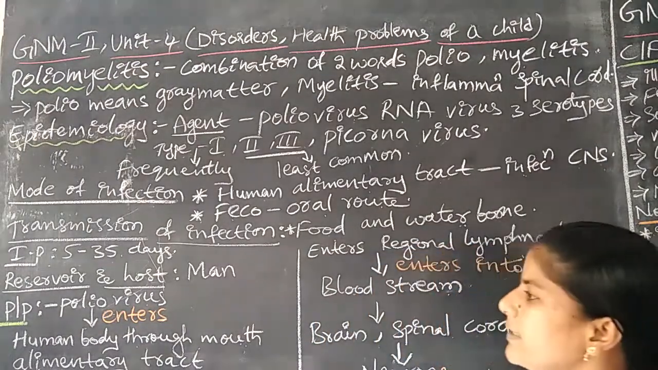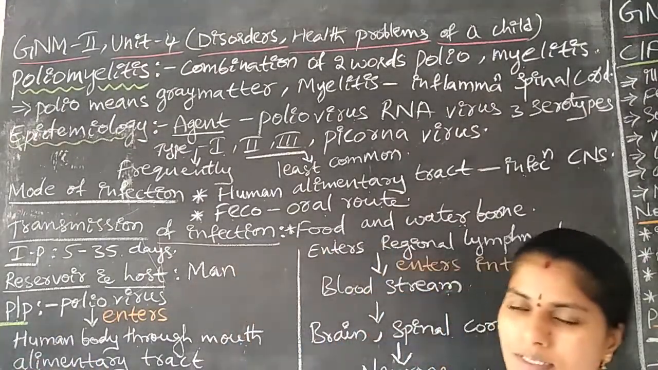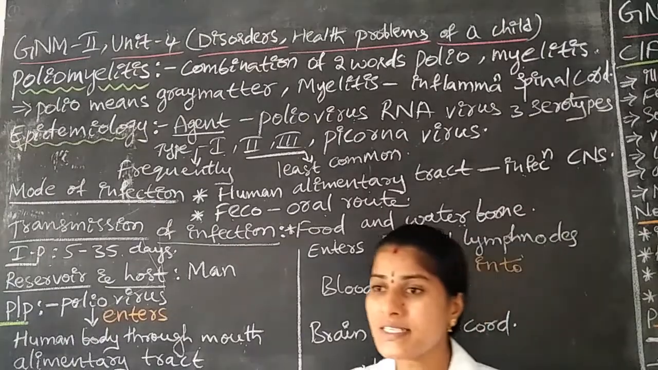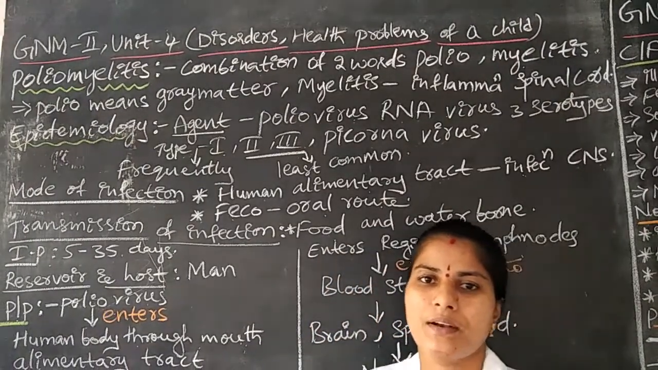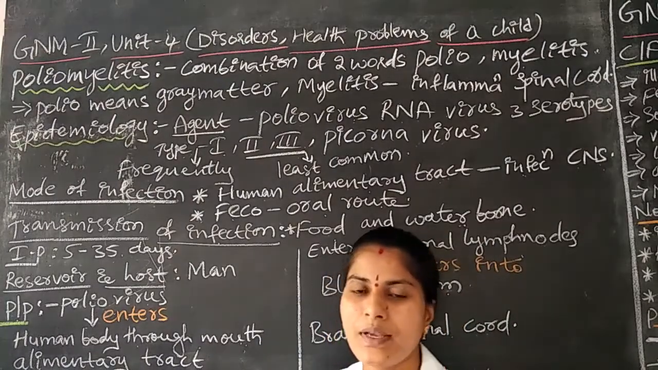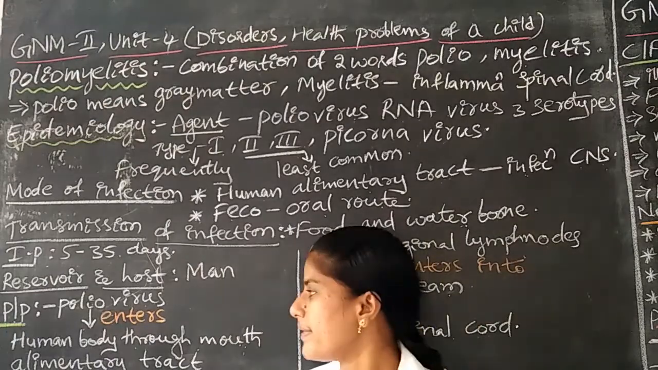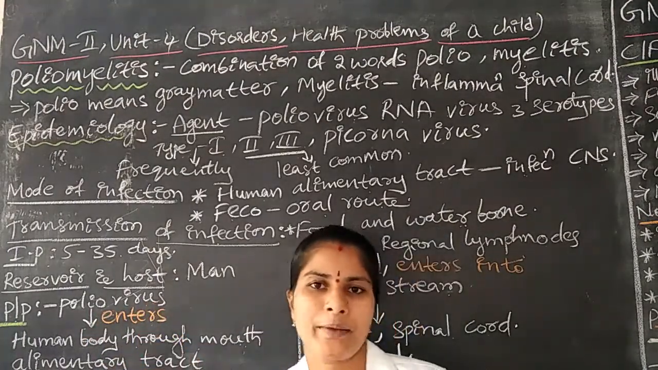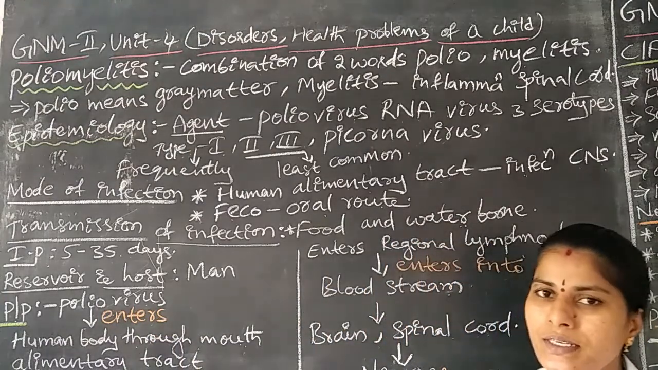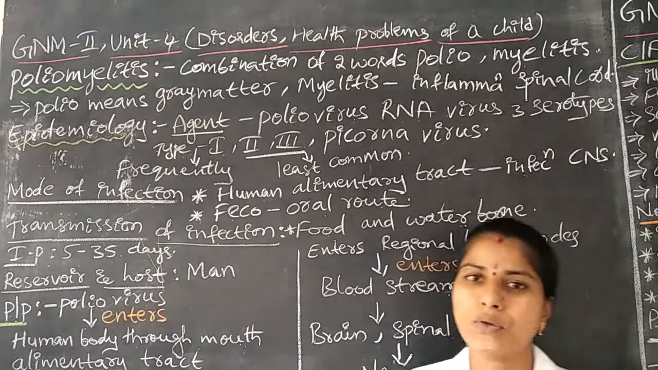Next, we go to the pathophysiology. What is meant by pathophysiology? It explains the way the disease organism multiplies. This is explained in the pathophysiology. In this, the poliovirus enters the human body. The poliovirus enters the human body through the alimentary tract, by the mouth.